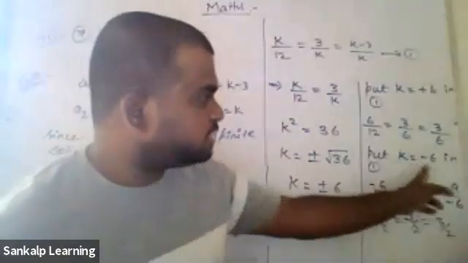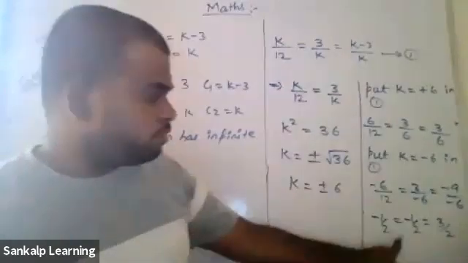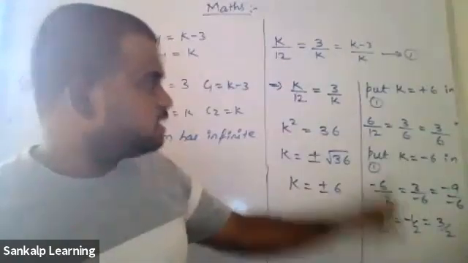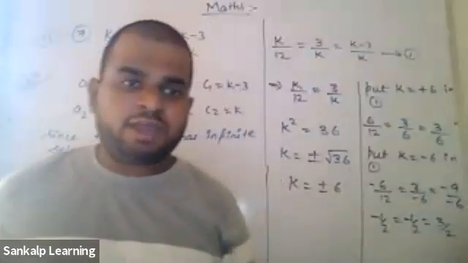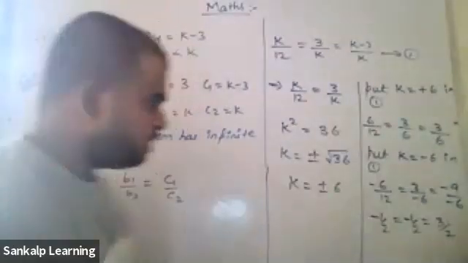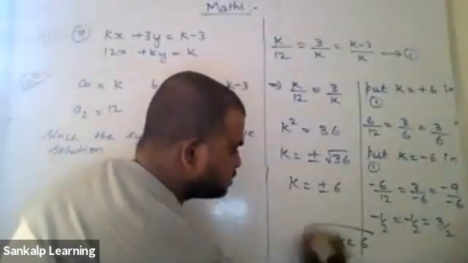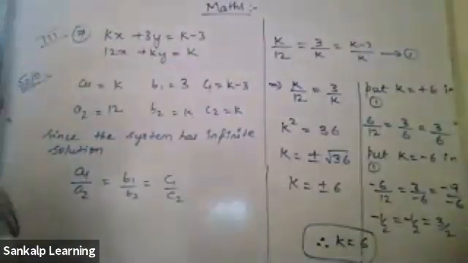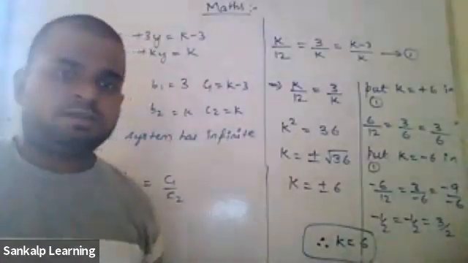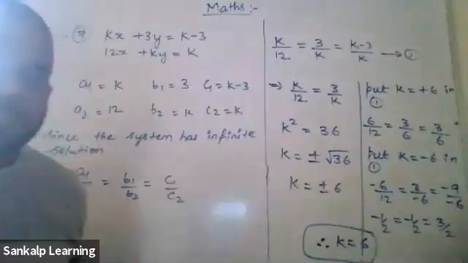So here, when I put minus 6, this condition is not satisfied. Therefore, which is the correct value of K? The correct value of K is 6. At the last, therefore, K is equal to 6. That is what you have to highlight at the end. Is that clear? Yes, sir. I hope I'm audible.